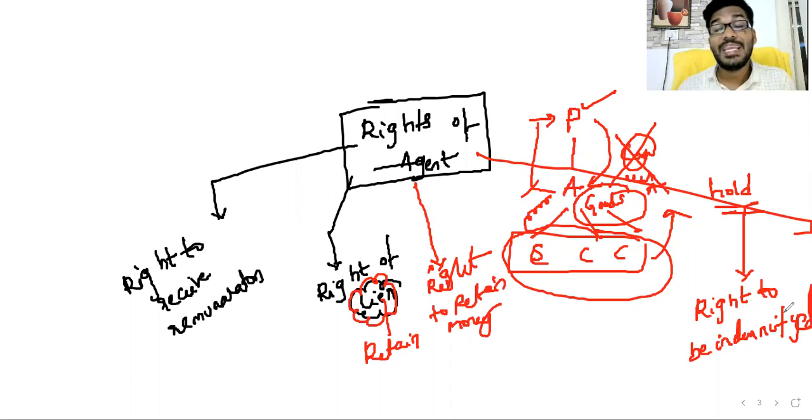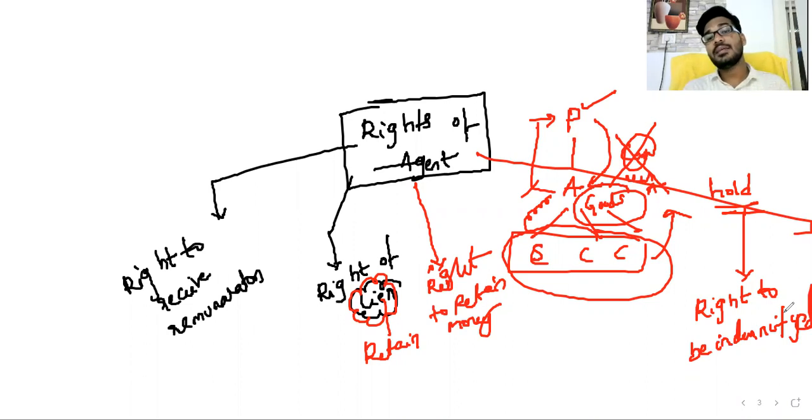That is the right to be indemnified. Same duty also: because of you, if any loss arises, you will repay.